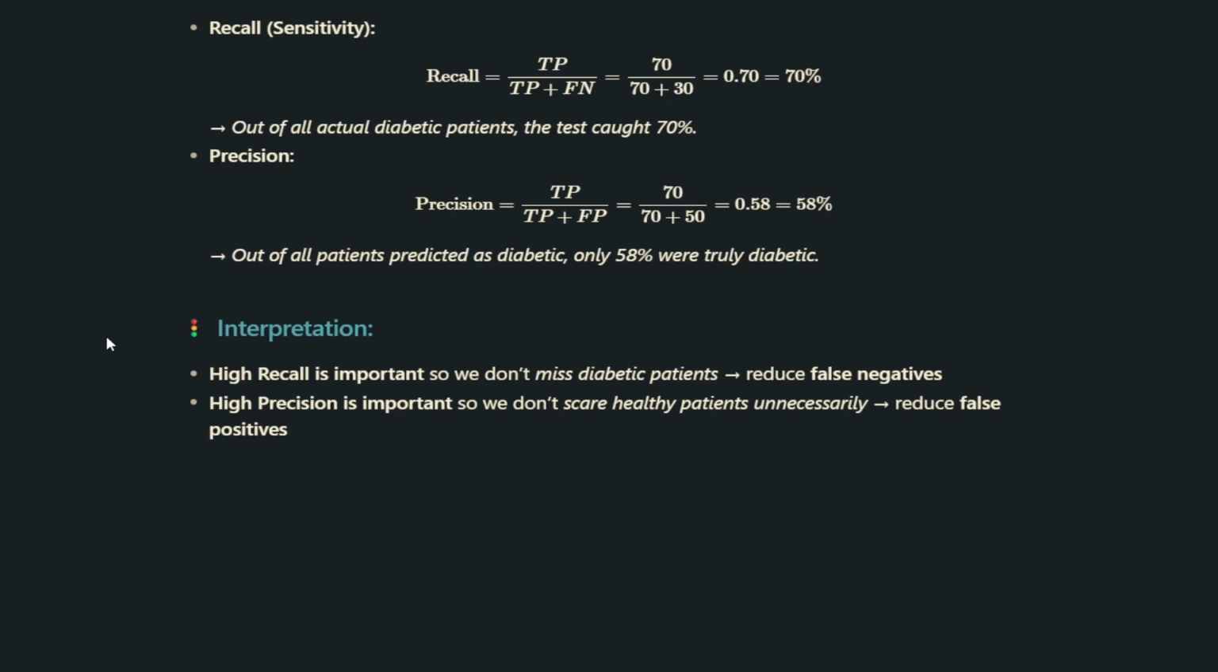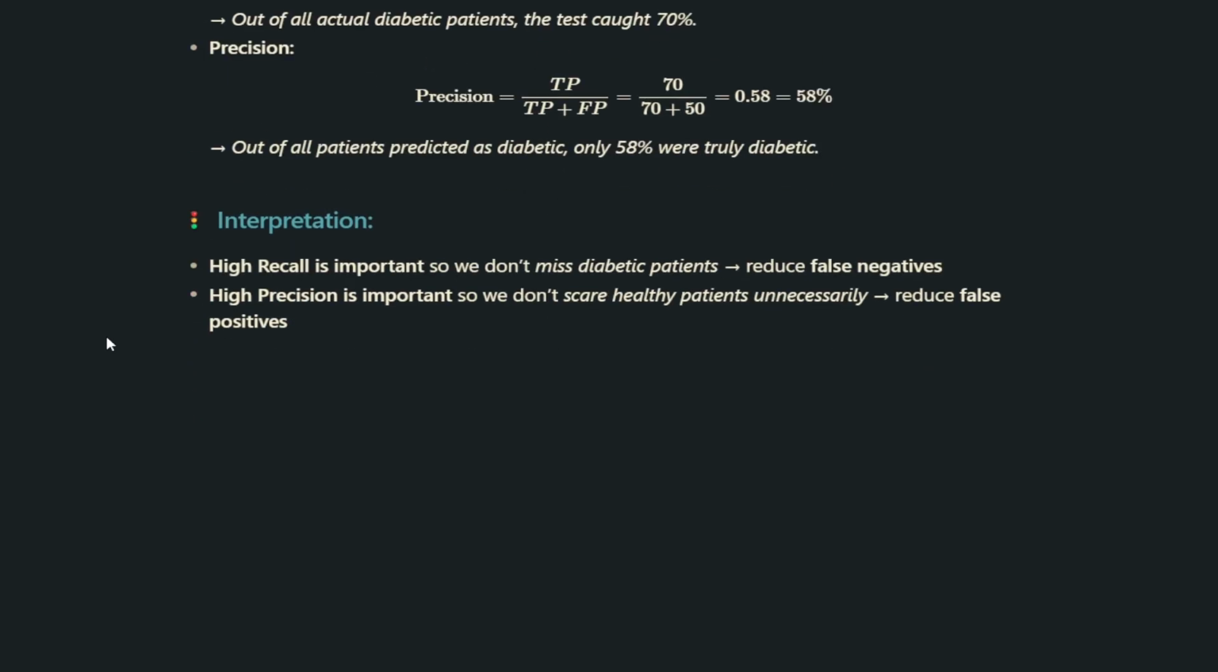So how do we interpret this? A high recall is important so we don't miss diabetic patients. We want to reduce false negatives. A high precision is important so we don't scare healthy patients unnecessarily. We want to reduce false positives. This example shows how recall and precision balance each other, and why looking at multiple metrics together gives us a much clearer picture than accuracy alone.